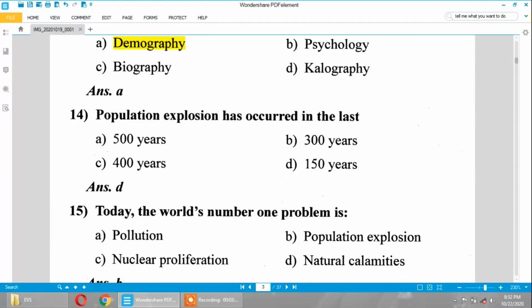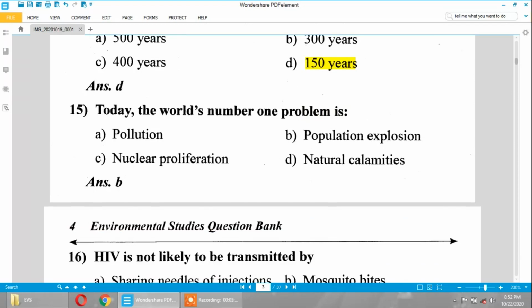Population explosion has occurred in the last 150 years. Before that 150 years there was no population explosion. Today the world's number one problem is population explosion. It's not natural calamities, it's not nuclear proliferation or pollution. Among these, population explosion is the major world problem.